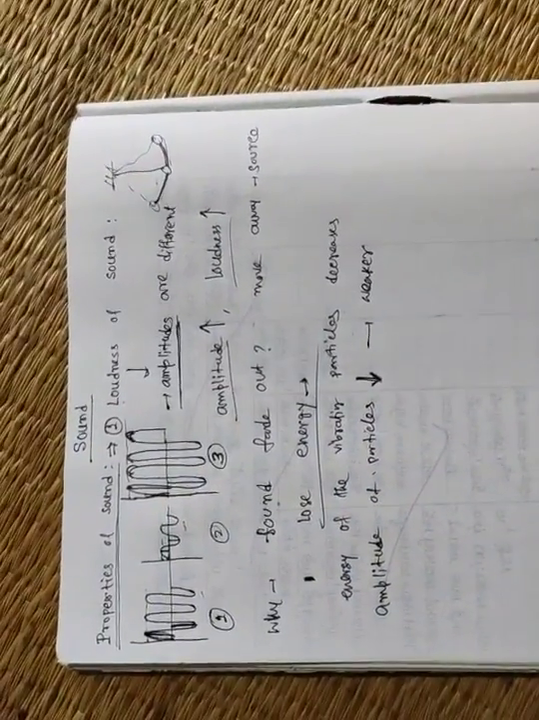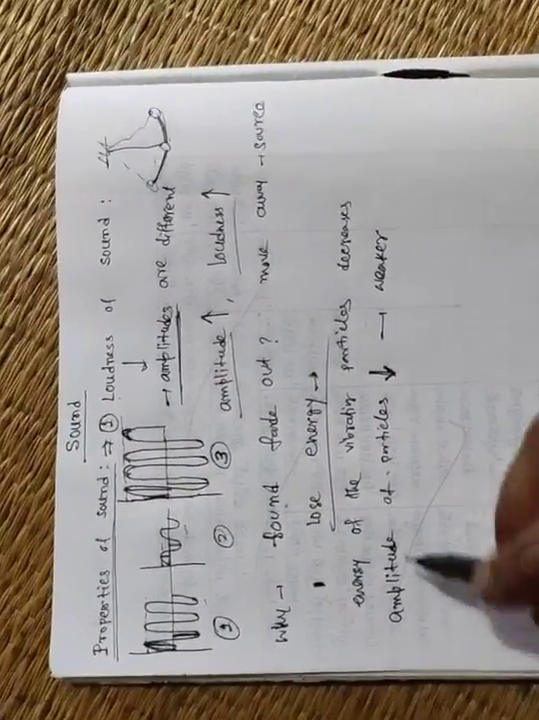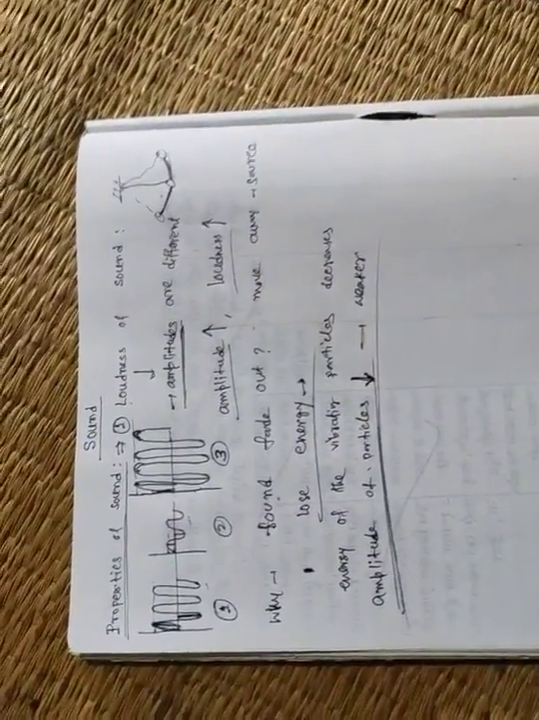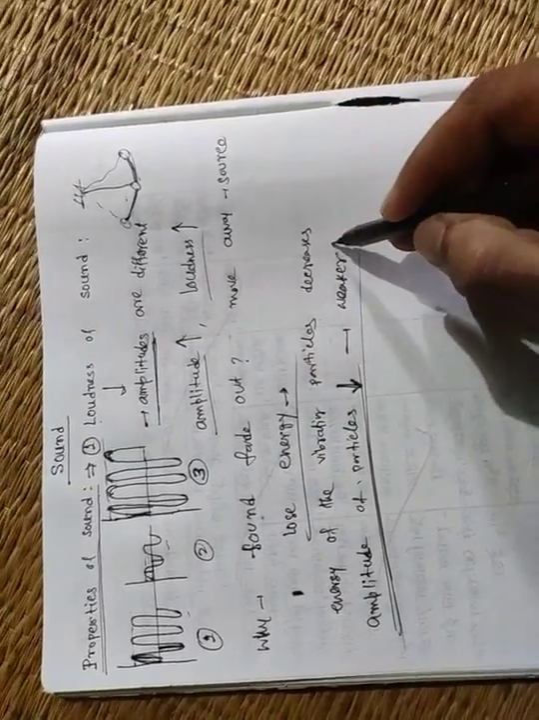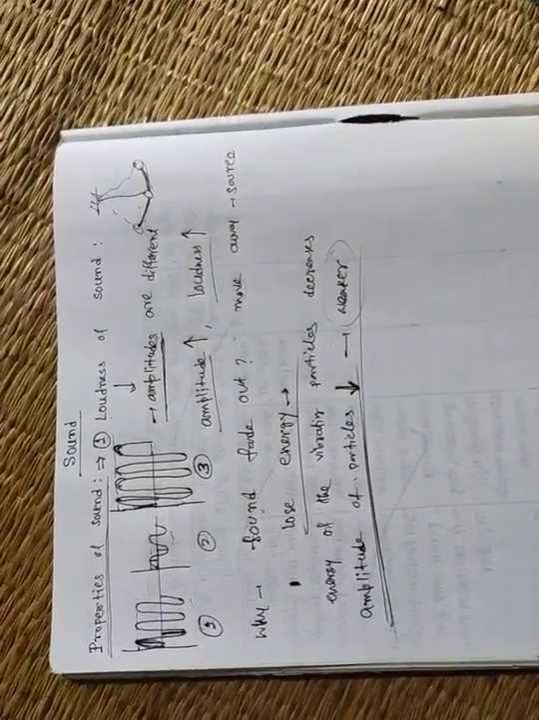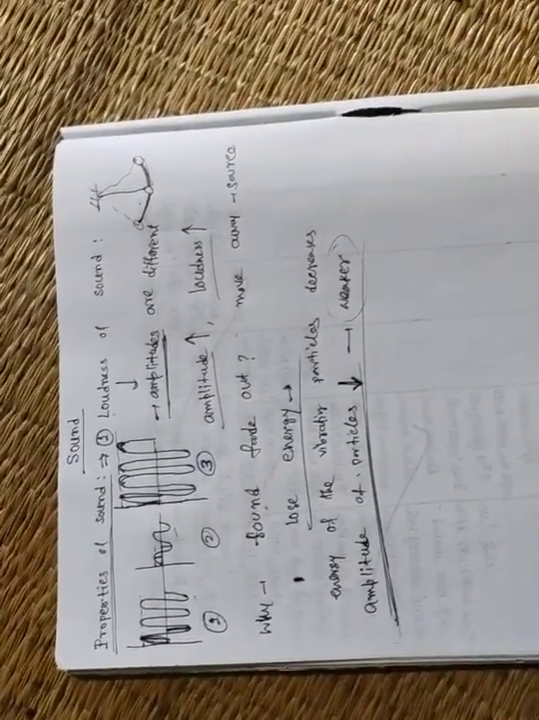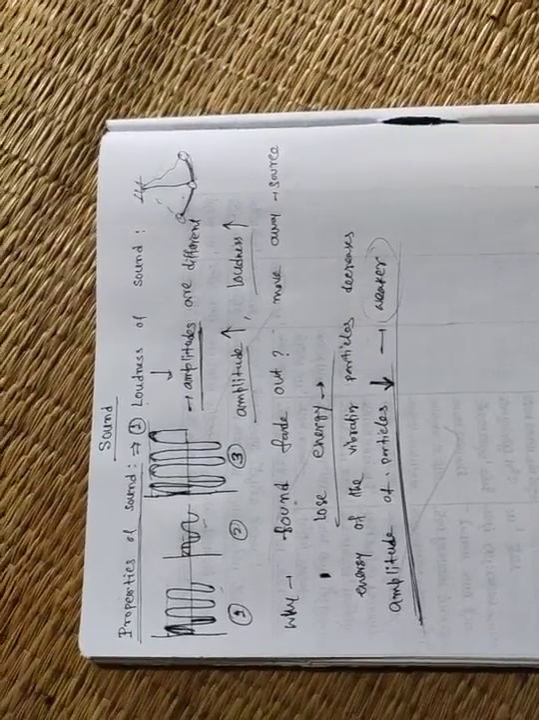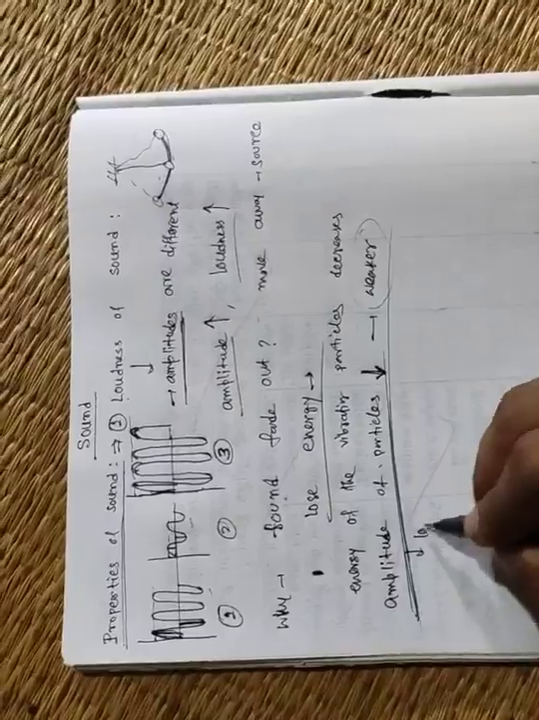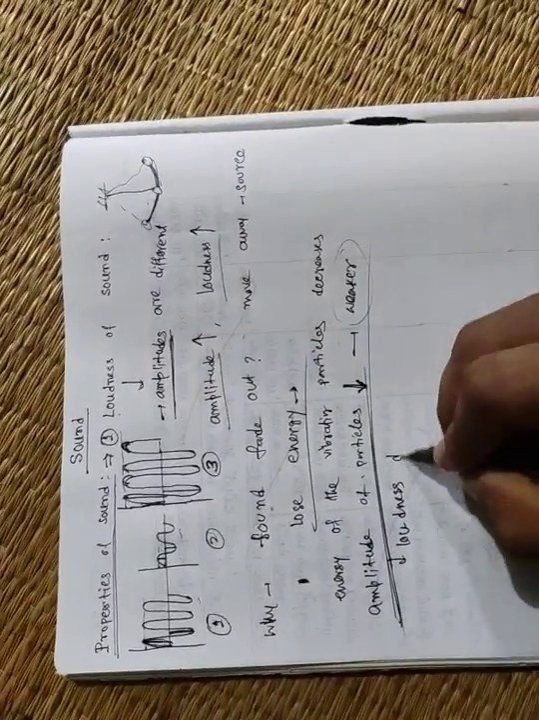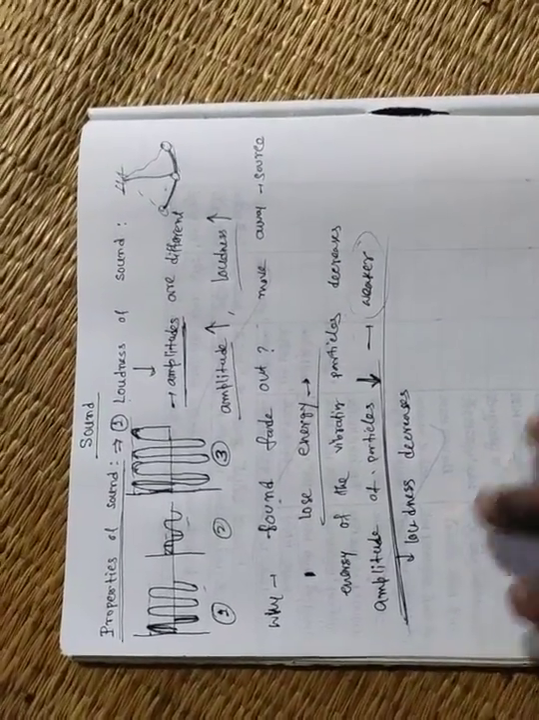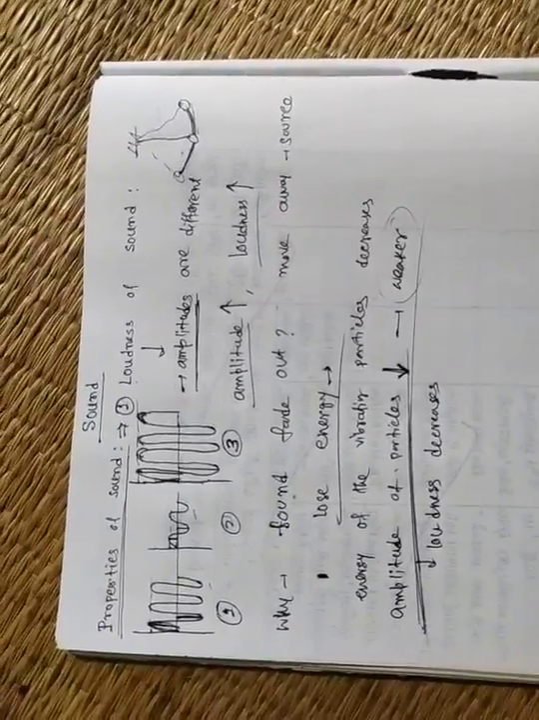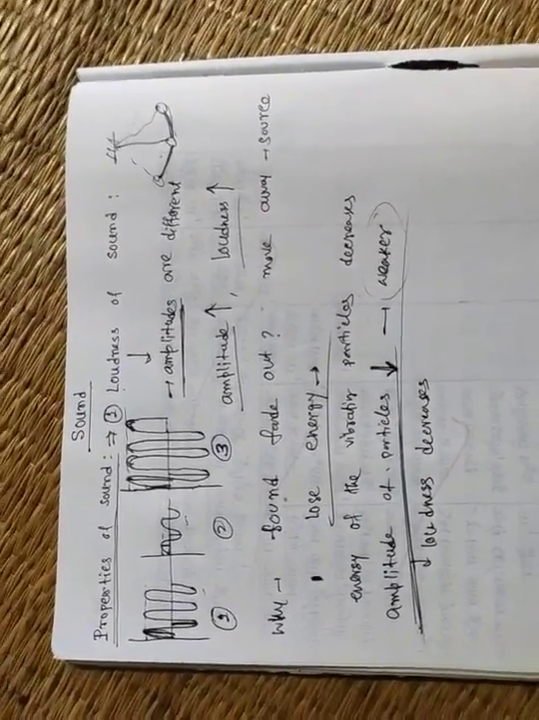It loses energy. Okay. So as a result, the amplitude of the particle decreases. As the amplitude of the particle decreases, the sound wave or sound becomes weaker, and at a time it fades out. So as amplitude decreases, we can say loudness decreases. Amplitude decreases means loudness decreases. Clear? And loudness decreases means the sound becomes very low or faint. Sound becomes very faint gradually.